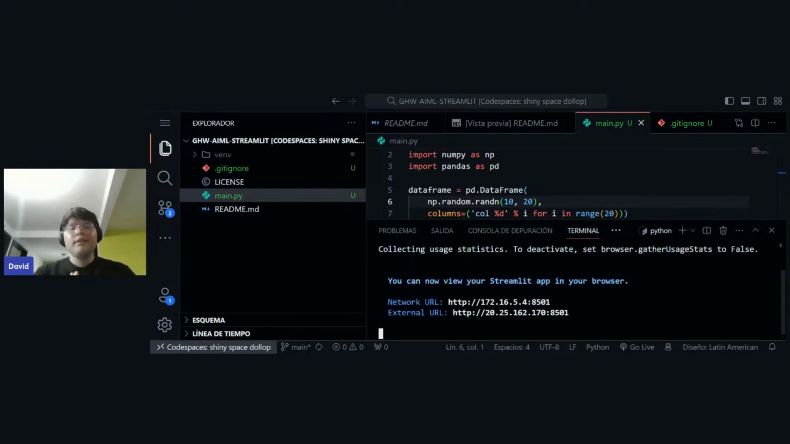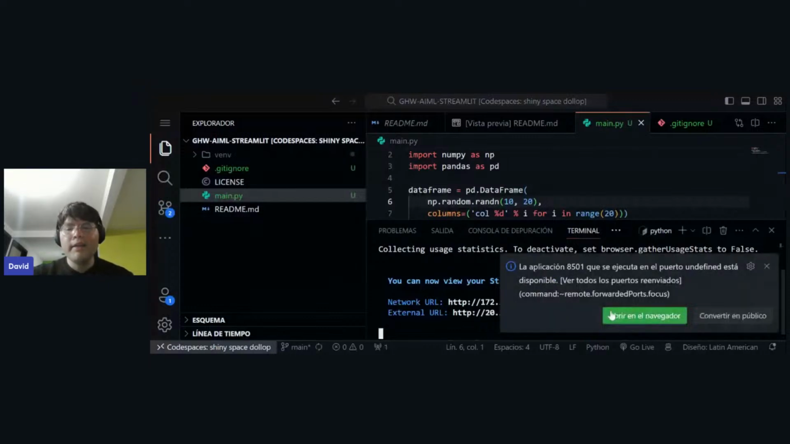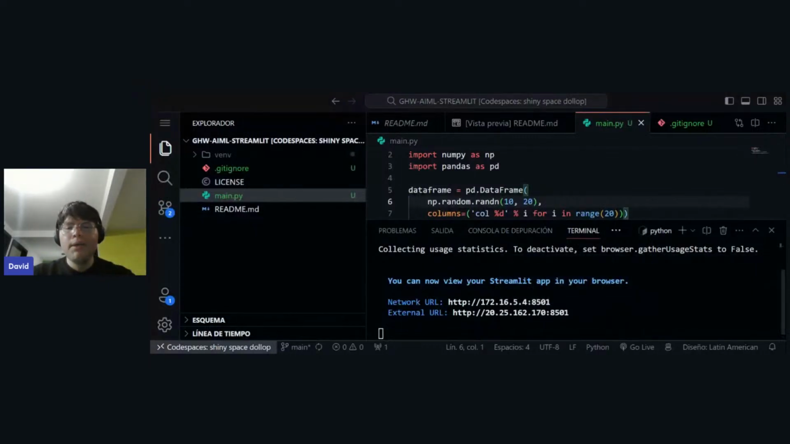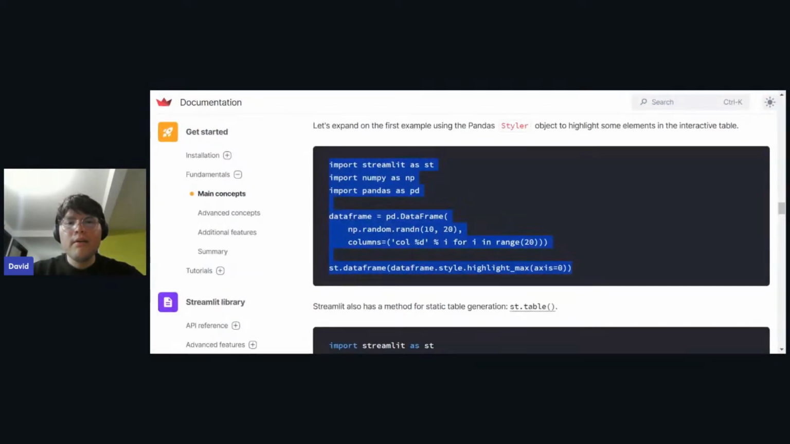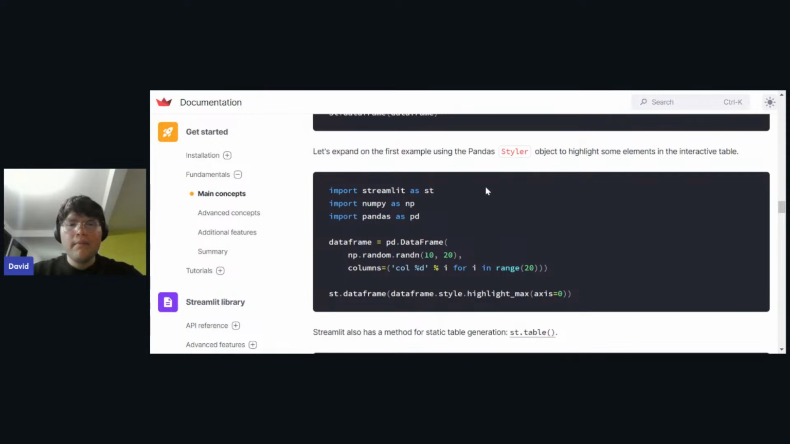And okay, as we can see, thanks to GitHub Codespaces, I have my server running inside my codespace. And if I click on this URL, I'm going to see the main application of Streamlit with some random data that I'm using here. This is just an example. Everything that I'm looking at is right here in the Streamlit documentation. So you can go here and take all these examples with this URL.